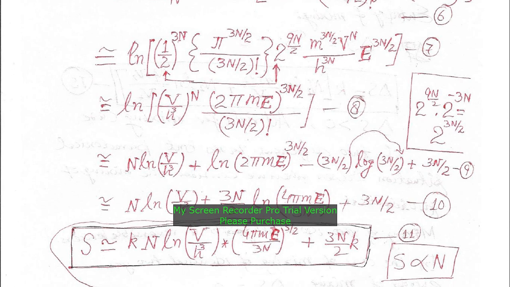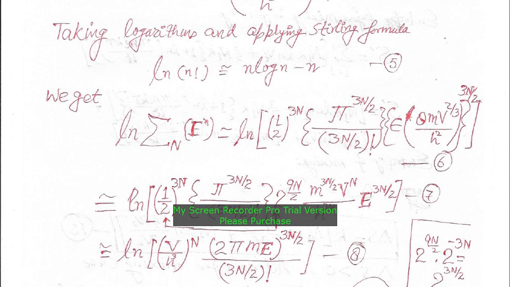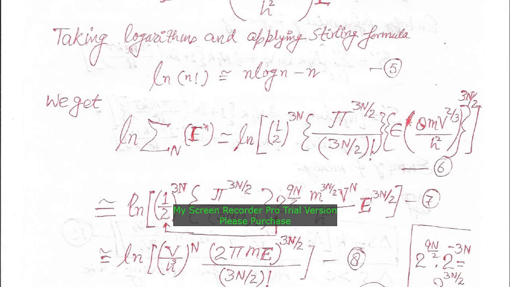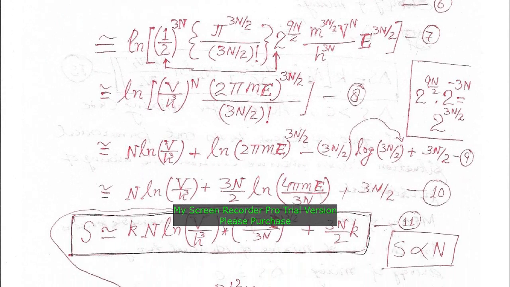So it is not entropy, it is basically the log of the total number of microstates, that is sigma n of E star, which we have written in a small bracket. Multiplying this log with k, we can write the entropy as equation number 11, where entropy is S = N k log [ (V/h^3) (4 pi m E / 3N)^(3/2) ] + (3/2) N k, that is equation number 11.